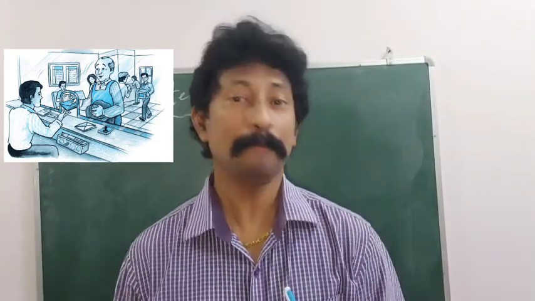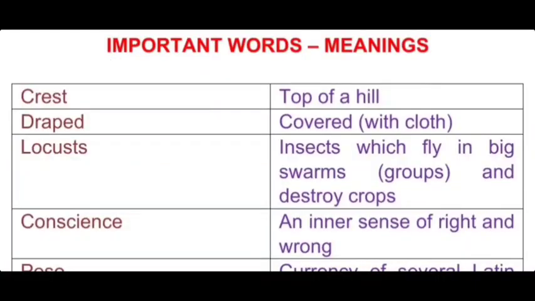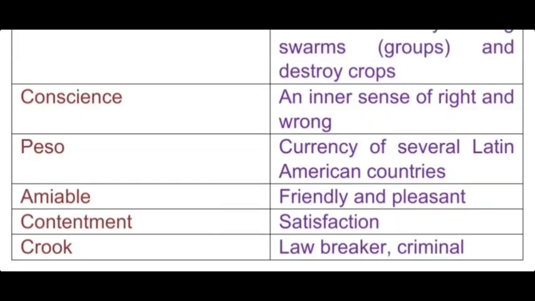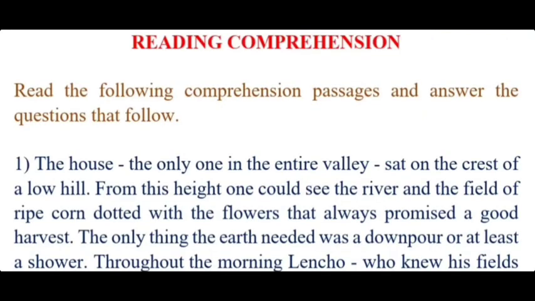And let us switch to important words and their meanings. Crest: top of a hill. Draped: covered with cloth. Locusts: insects which fly in big swarms, groups, and destroy crops. Conscience: an inner sense of right and wrong. Peso: currency of several Latin American countries. Amiable: friendly and pleasant. Contentment: satisfaction. Crook: lawbreaker, criminal.